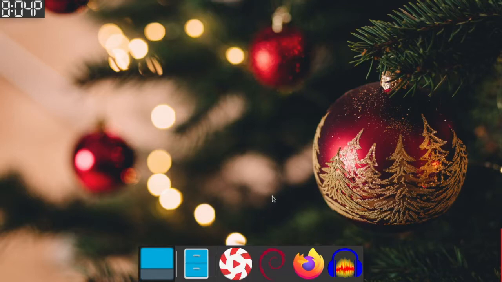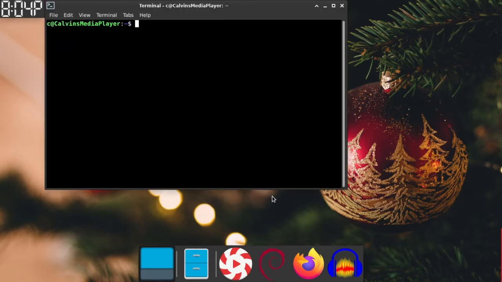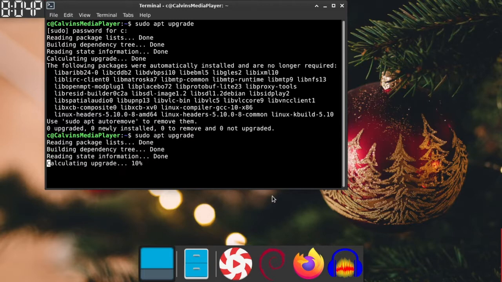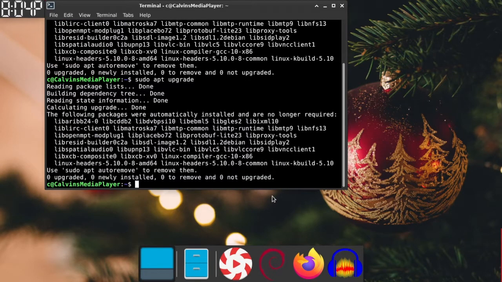Okay, I lied. This is not my Debian laptop. It's actually my son's. As you can see, it says Calvin's Media Player. So this is actually my son's. He's 5 years old. He hardly uses this. We wanted a way to play music in his room. But as you can see, I'm just trying to do my usual updates and upgrades before I start the process of putting TDE on here.